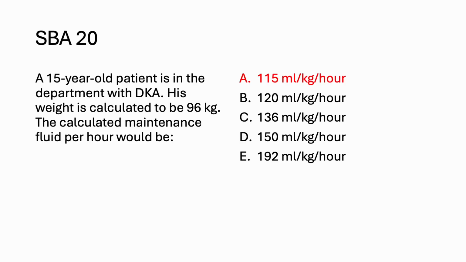It's unlikely to be asked, but a few things to remember in DKA: mild and moderate is 5% dehydration, severe is 10% dehydration. If they are on a continuous pump, that pump has to be stopped. If they are on long-acting insulin, that has to be continued. Insulin should be started after the fluid bolus, otherwise there is a risk of cerebral edema developing. Insulin should be started at 0.1 unit per kg per hour. In children less than 5 years of age, you will consider going half the dose of insulin, that is 0.05 units per kg per hour.